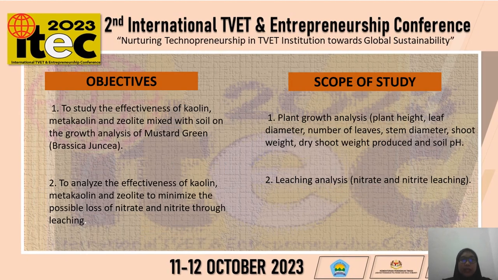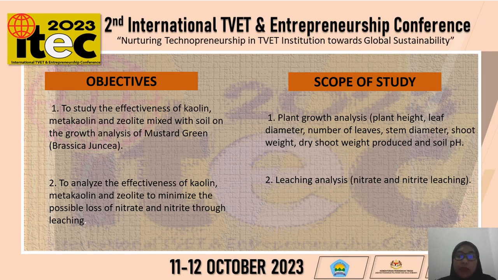Next, about the objective, there are two main objectives for my research. The first one about the study of this effectiveness of the kaolin, metakaolin and zeolite mixed with the soil as a soil amendment to analyze the growth of mustard green. The second one, we want to analyze this effectiveness of kaolin, metakaolin and zeolite to minimize the losses of nitrite and nitrate through leaching.